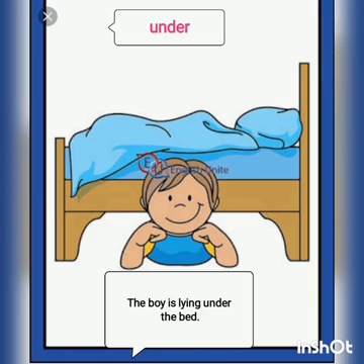The boy is lying under the bed. Here the preposition under shows a lower level of a covered thing but not touching. The boy is not touching the bed.